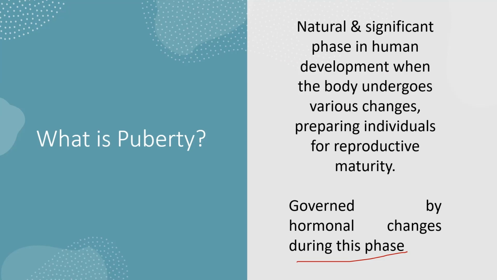Puberty, strictly defined, refers to the period when the endocrine and gametogenic function of the gonads, the testes and ovaries, have developed to the point where reproduction is possible.